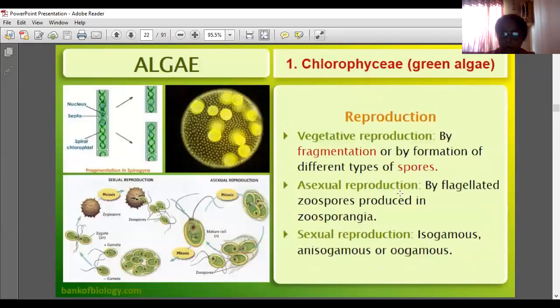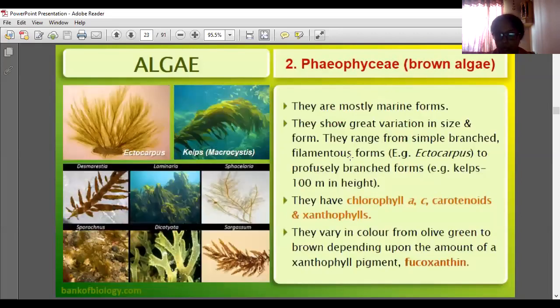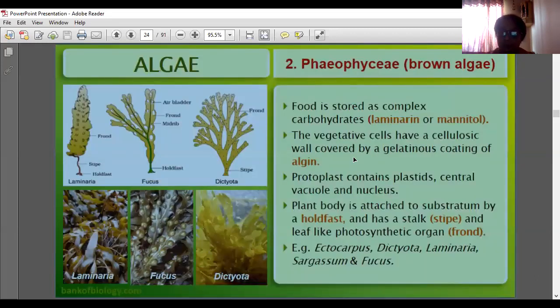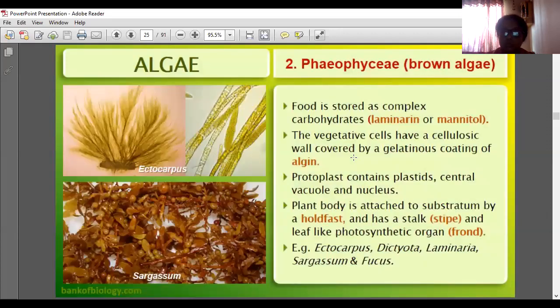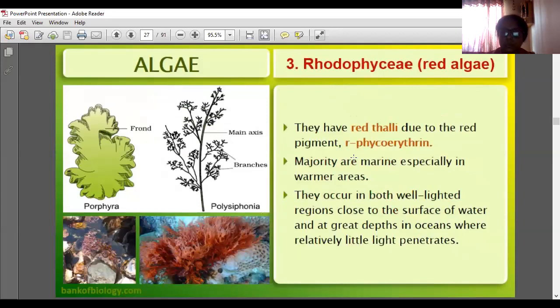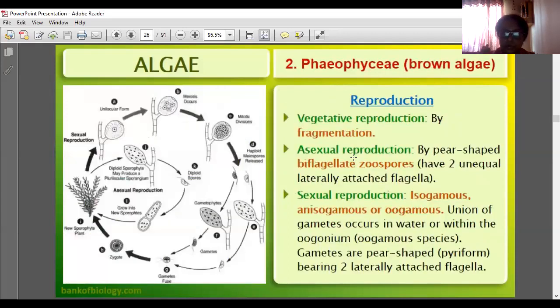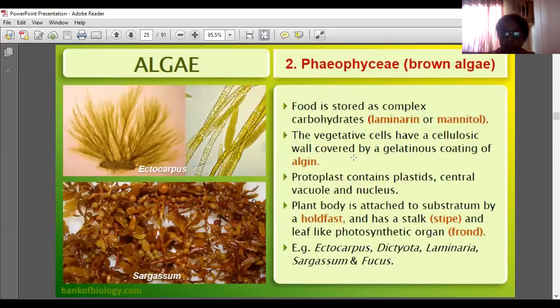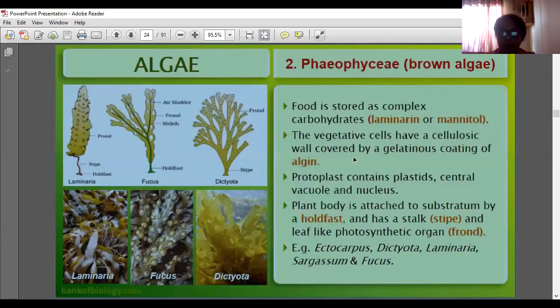So brown algae, one more time I'll show you brown algae, Phaeophyceae. Reproduction of Phaeophyceae, how food is stored inside the body and what the parts are.